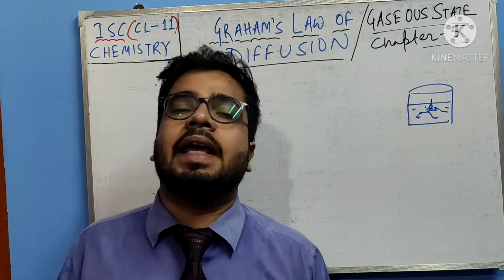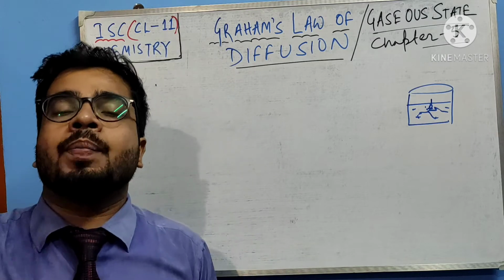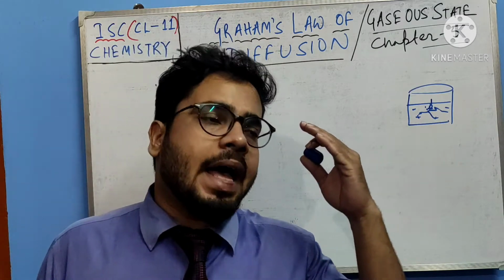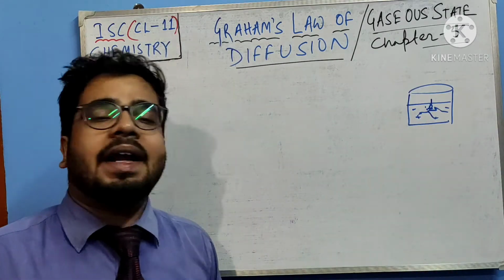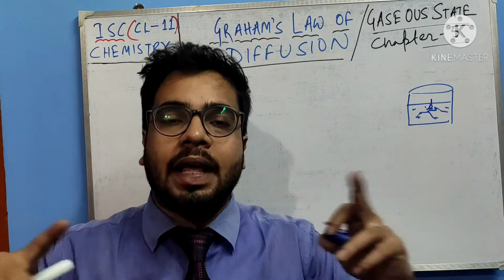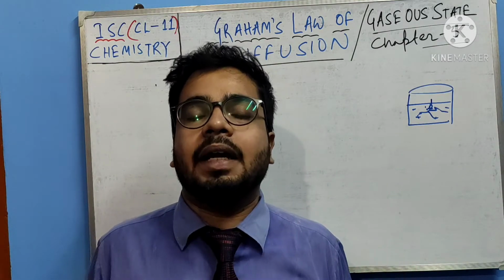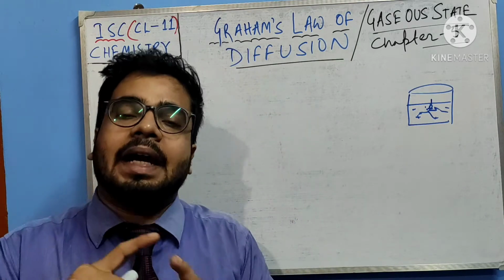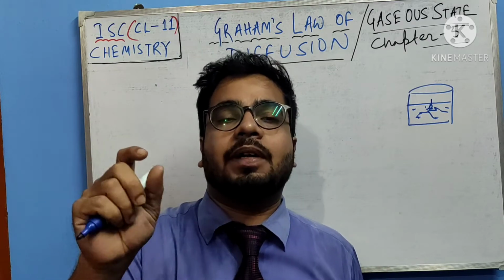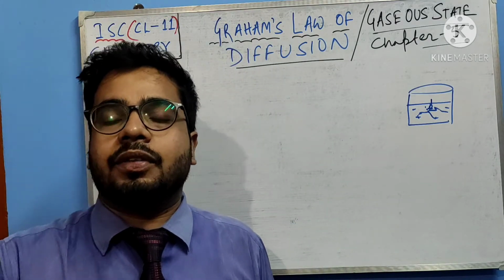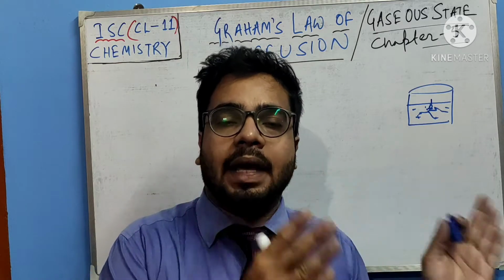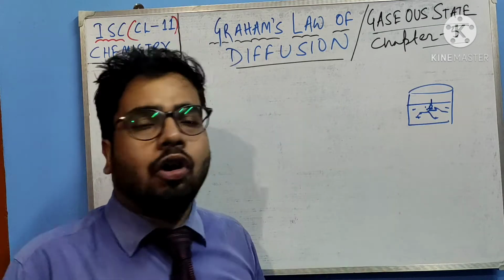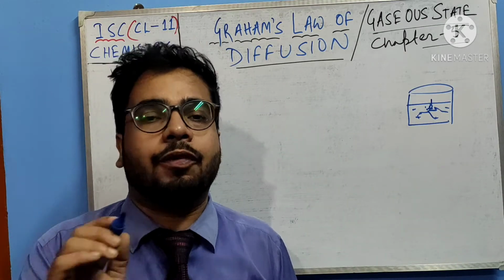Suppose when you do not like the smell of your room, sometimes you put on an air freshener, or let's say one incense stick, agarbatti. What happens? The smell gets spread to the entire room. How does the smell get spread? The fragrance or the smoke of the incense stick moves the molecules present in it. The molecules move from the higher concentration level to the lower concentration level, right? So I hope you understood the meaning of diffusion.